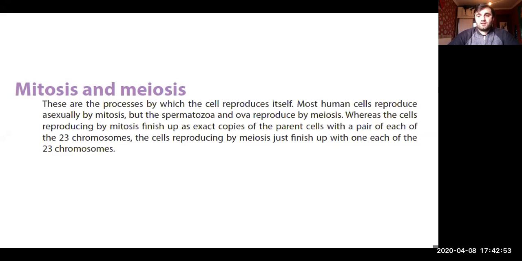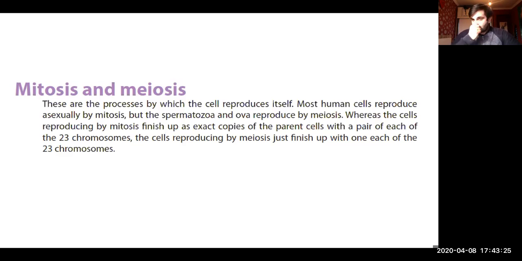By the help of these two processes, cells are divided. But mitosis and meiosis are of course different processes. Mitosis takes place in almost all the cells. By the help of mitosis, cells are divided, and the consequence of mitosis is that we get two daughter cells which contain the same amount of chromosomes as the mother cell.